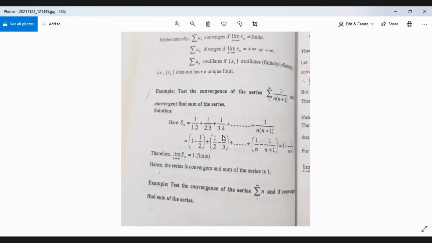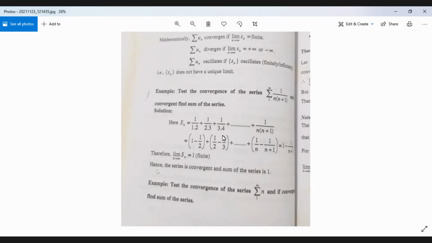This chapter is based on whether a series is convergent or divergent. That means whether the summation exists, whether the summation is finite or not. The chapter is based on this theory. For that, we have tests. For positive series, we have 4 types of tests.